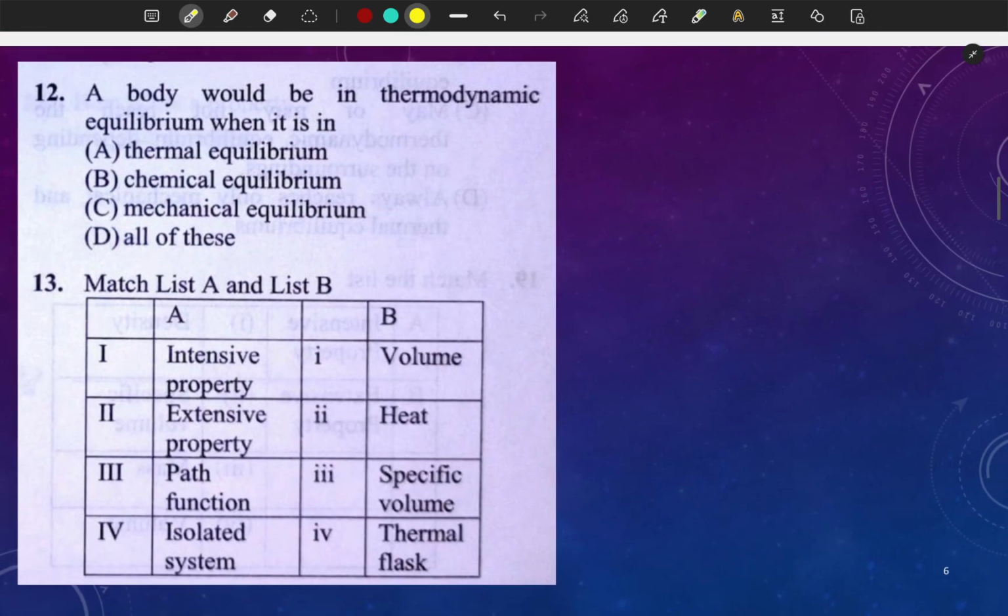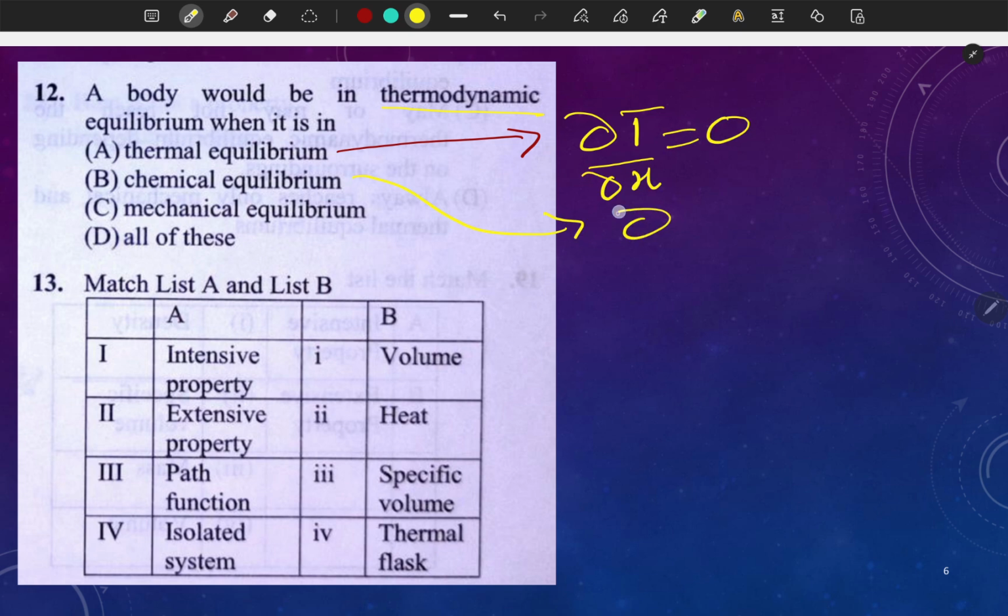Let's come to question number 12. A body would be in thermodynamic equilibrium when it is in, okay, let's see. As I have already discussed, what is needed for thermodynamic equilibrium: dT by dx should be zero.